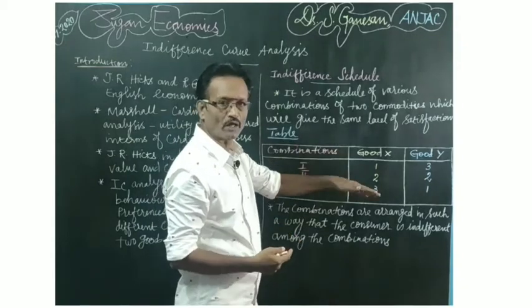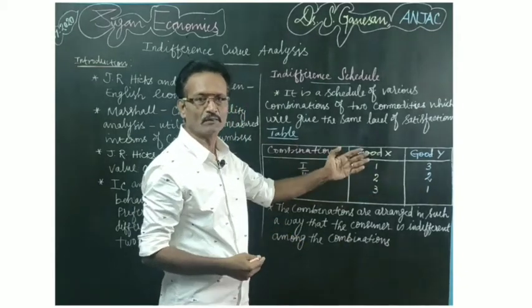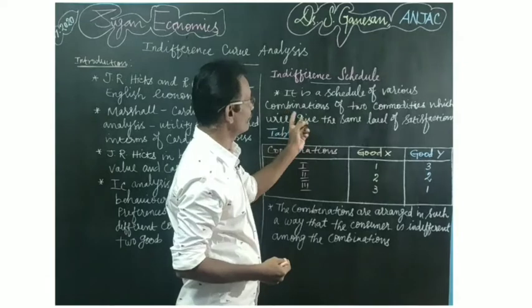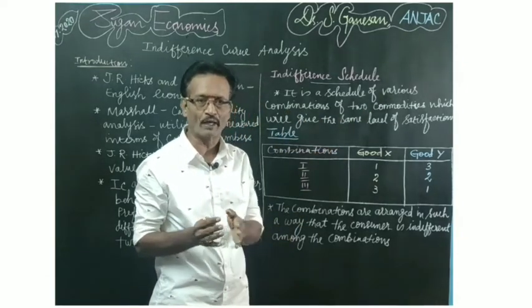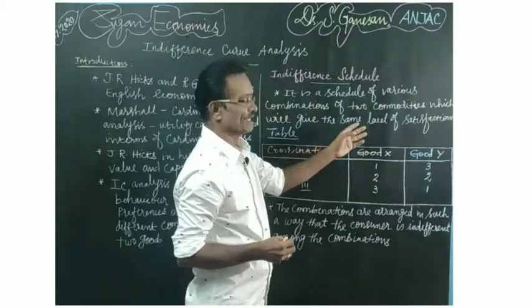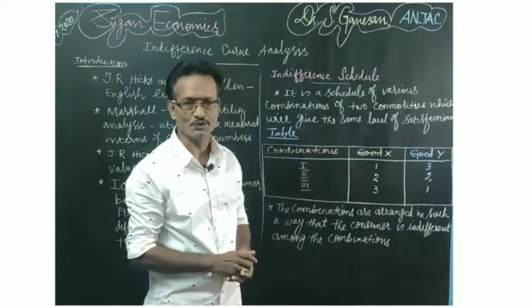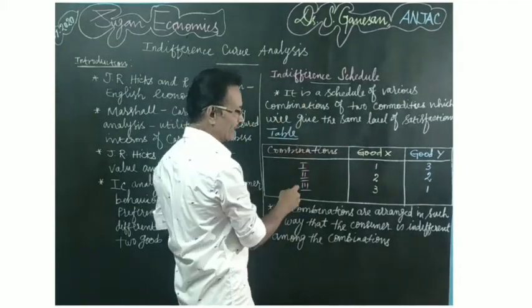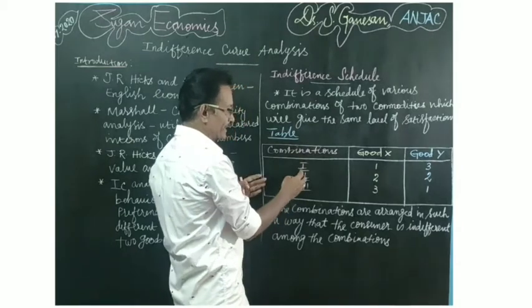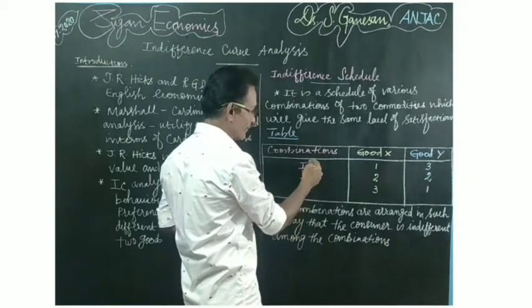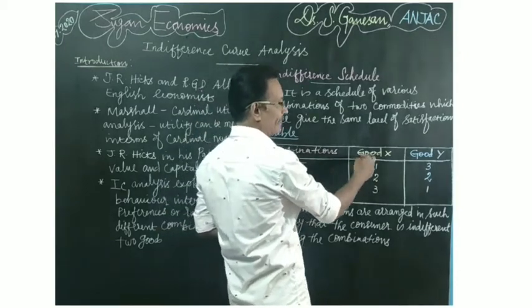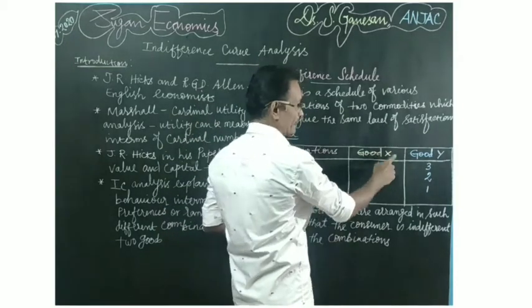For example, take two commodities, commodity X and commodity Y. Any combination of commodities X and Y that you mix will give the same level of satisfaction to the consumer. It will be clearly explained with the help of this table. In the table we have three combinations, combination 1, 2, 3, and here we have taken two goods, good X and good Y.